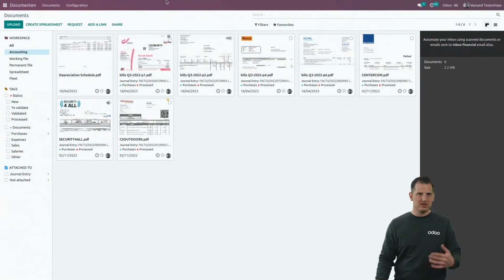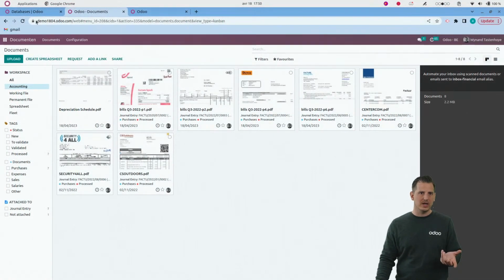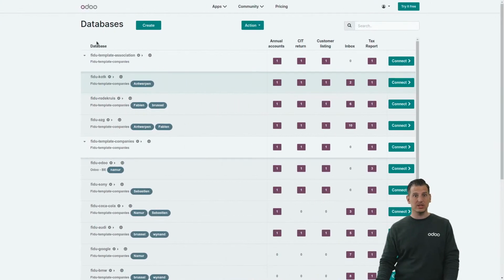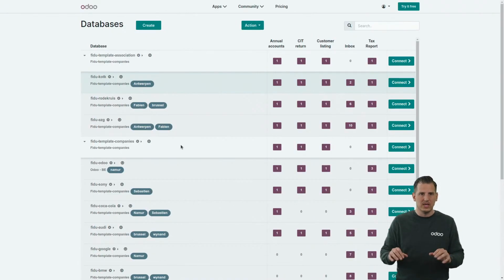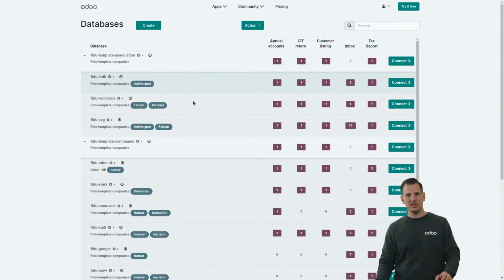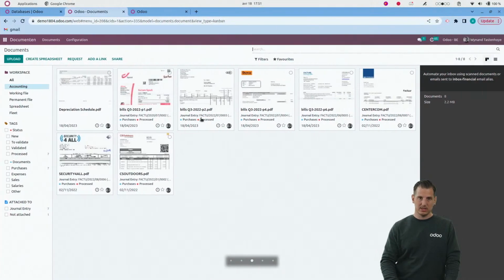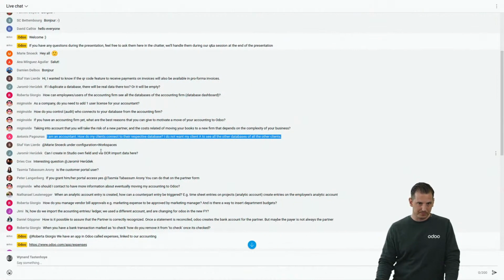They will immediately connect to the URL of their own database. And that's also one of the reasons why we want for an accounting firm that every single customer has his own database, in order to avoid that you give access to a wrong customer. So every single customer has his own database. They don't need to connect from here. They can immediately connect to their own database.